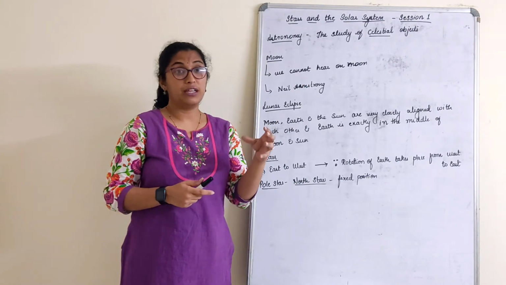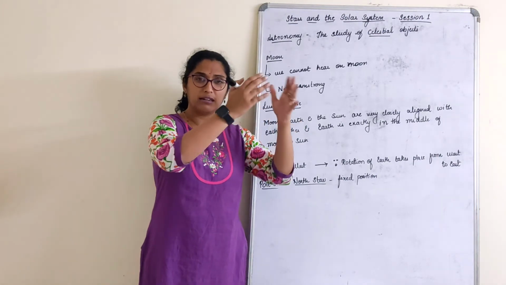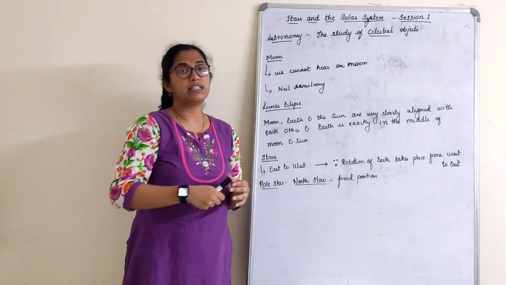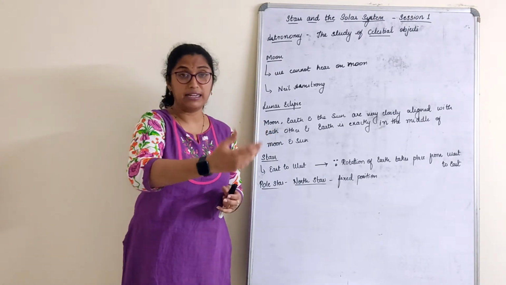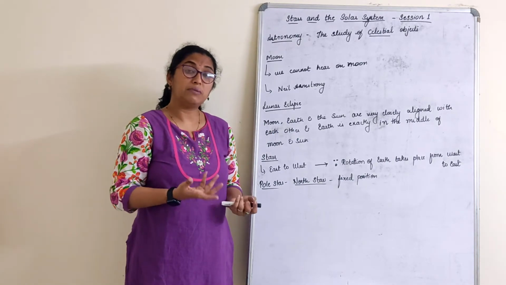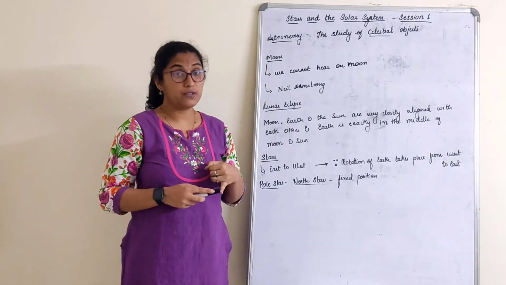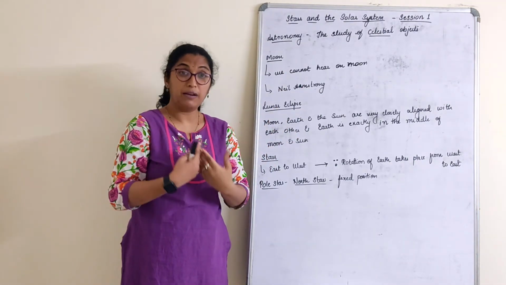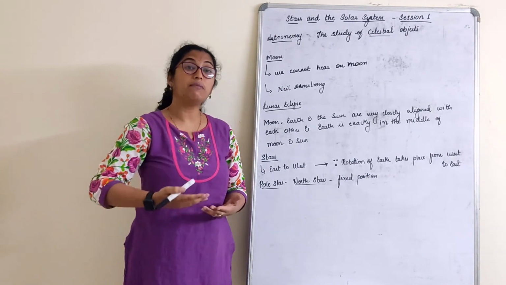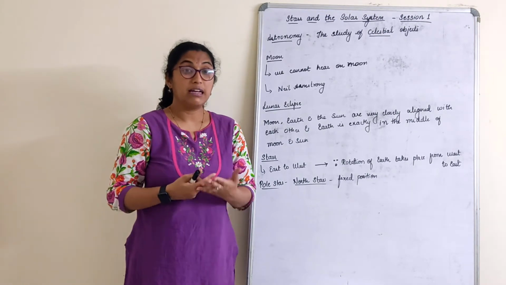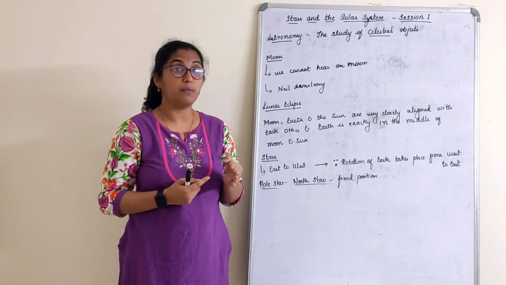We have read the experiment. You take a bell jar or a glass jar. When you invert that glass jar and there is no air in it, it creates a vacuum, which means sound cannot travel outside. The same thing happens here. On the moon there is no atmosphere. Imagine that we are on the moon. What I speak, you will not be able to hear. That's because no air, no sound. Sound requires a material medium for propagation.